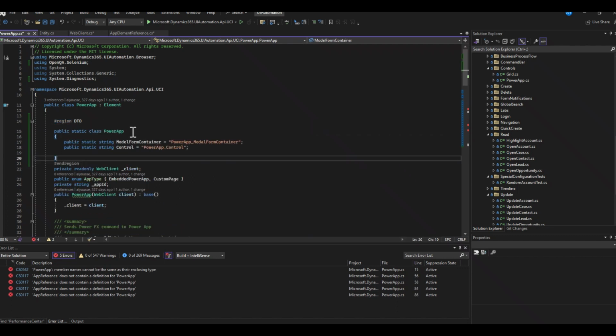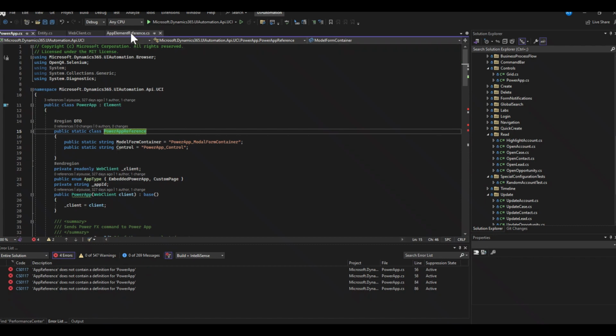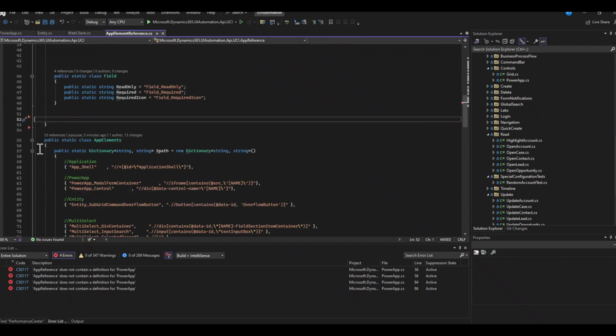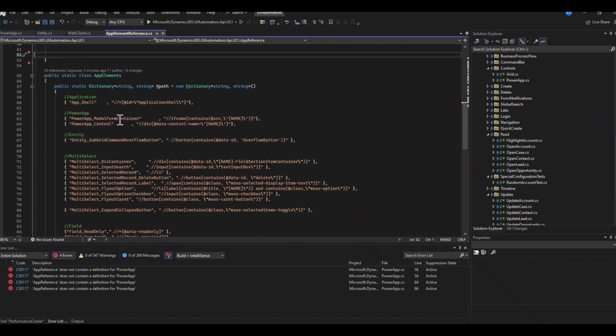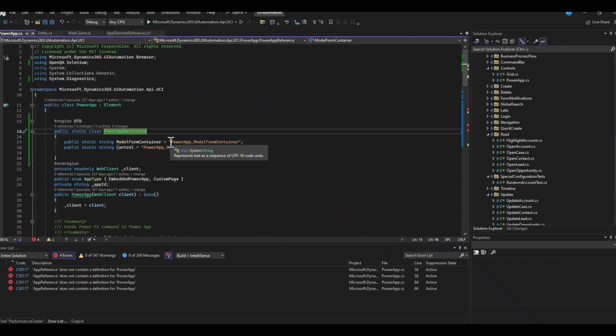I'm going to call this reference, because we can't call power app inside power app like so. And I'm going to go find the reference to power app, which is here. I'm going to comment this out. This helps me understand what may be referencing this directly. So I'll copy this here. And that's model form container, and we will replace.